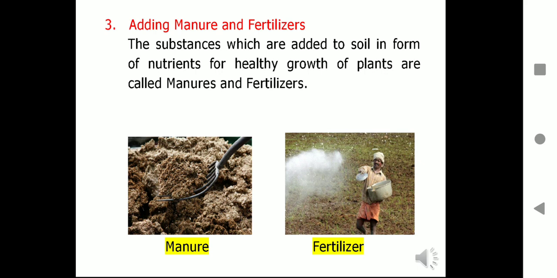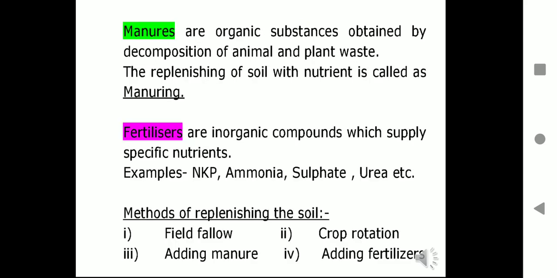In certain cases, continuous cultivation makes the soil poor in nutrients. Therefore, farmers have to add manures to it. Manures replenish the soil with nutrients, and the process is also called manuring.